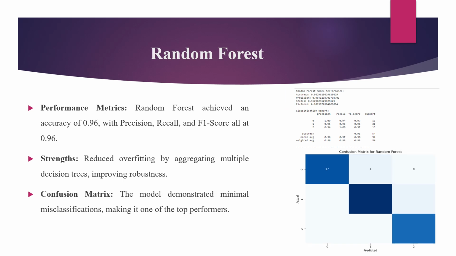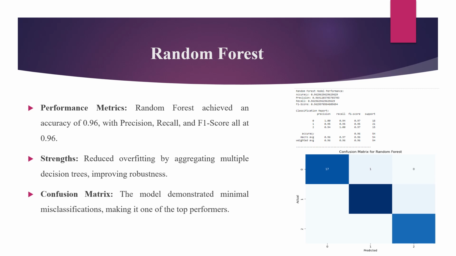Now we are going to explain the random forest model. Random forest significantly improves upon the decision tree model, achieving an accuracy of 0.96 with equally high precision, recall, and F1 score. This improvement is due to the ensemble nature of random forest, which averages the predictions of multiple decision trees to reduce overfitting.